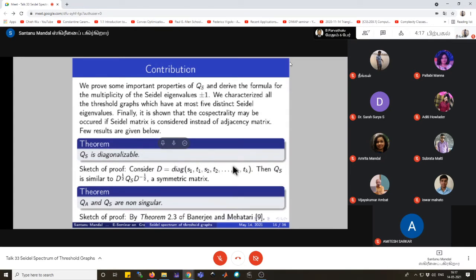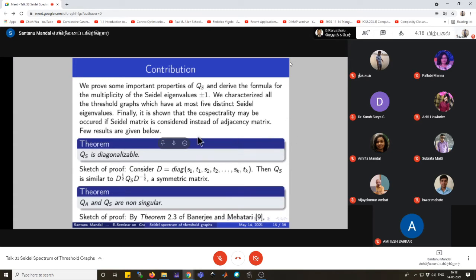Now I will talk about my own contribution in this direction. We prove some important properties of QS and derive some formulas for the multiplicity of the Seidel eigenvalues plus and minus 1, and then we characterize all the threshold graphs with at most 5 distinct Seidel eigenvalues, and finally we show that positivity may occur if we consider the Seidel matrix.